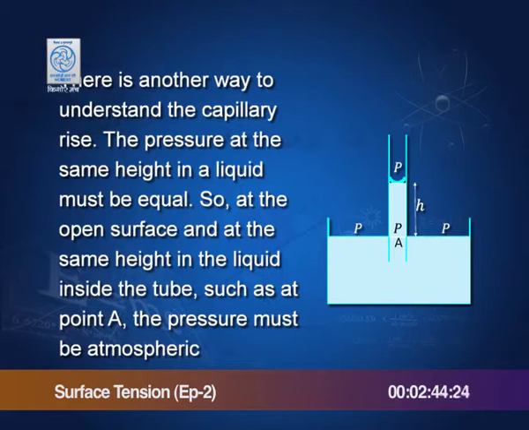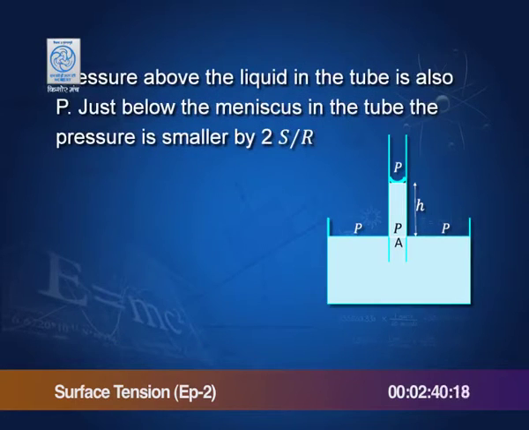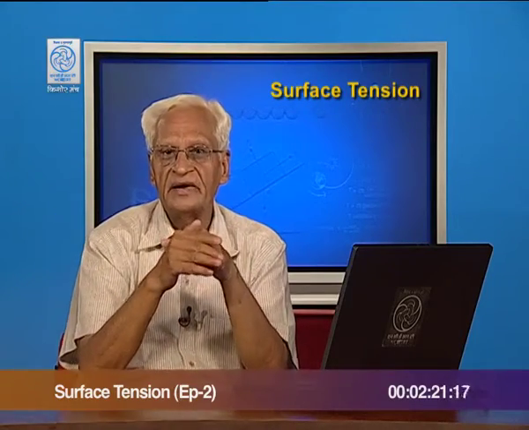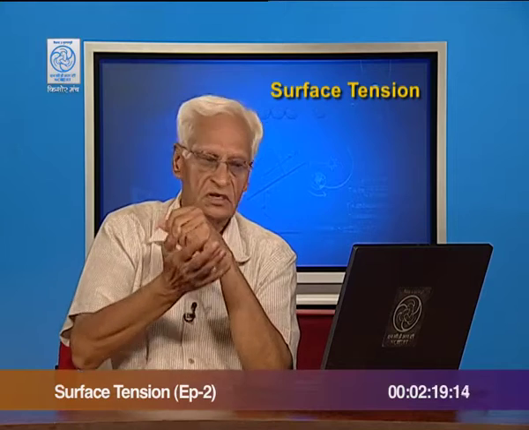So, pressure here is all equal, and here the pressure is atmospheric. Therefore, the pressure inside the tube at this level is also P. Pressure from outside, which is acting on the water column, is also the atmospheric pressure, and we have seen that this pressure is larger than the pressure on the convex side, and it is this difference of pressure which pulls water up.